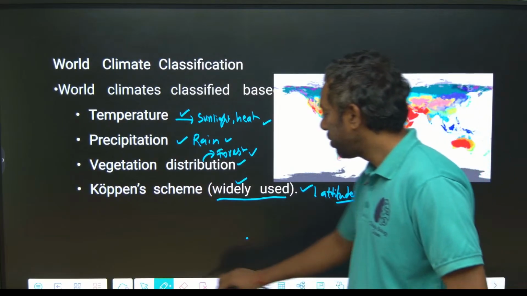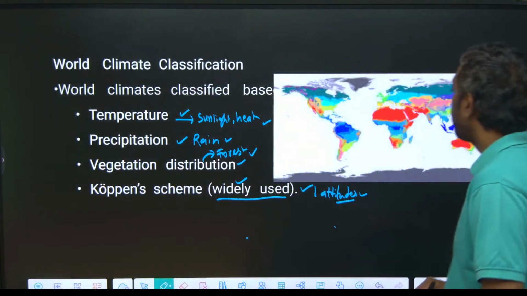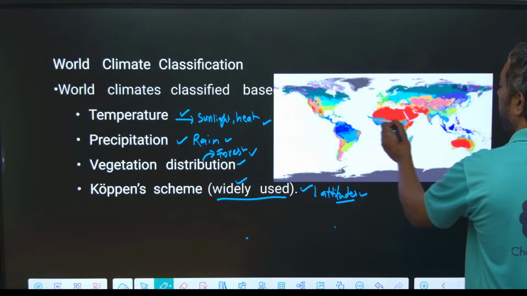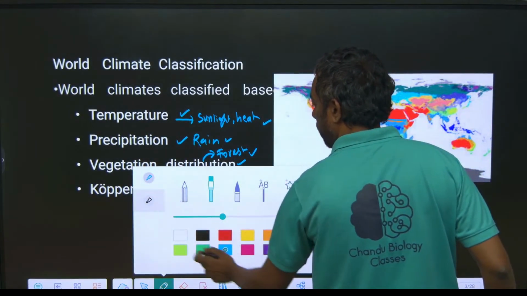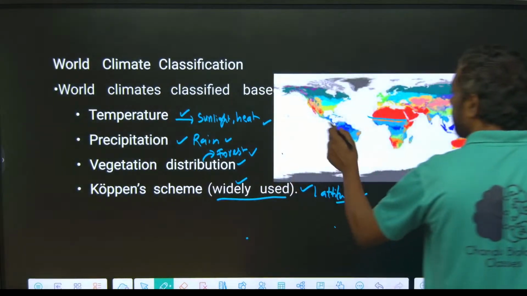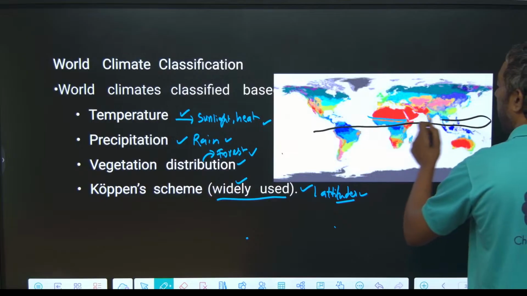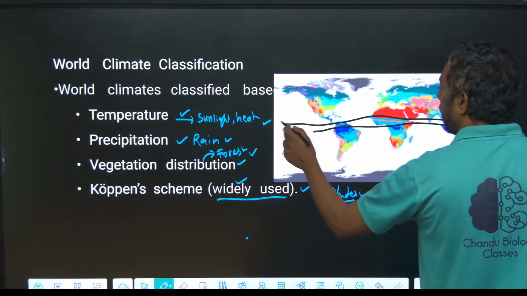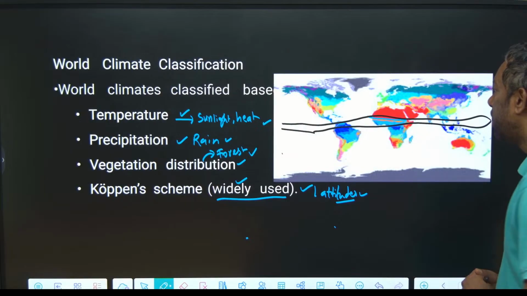Just look into this diagram, guys. This is the area where the sunlight is huge, that is temperature.